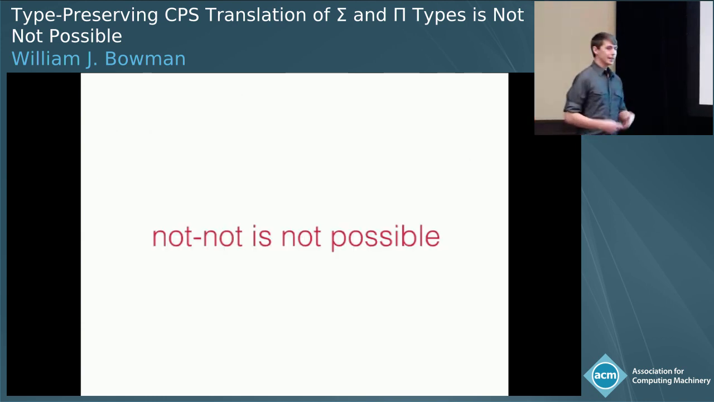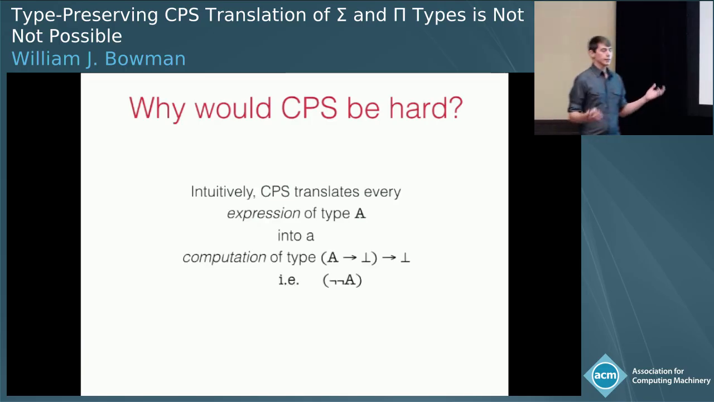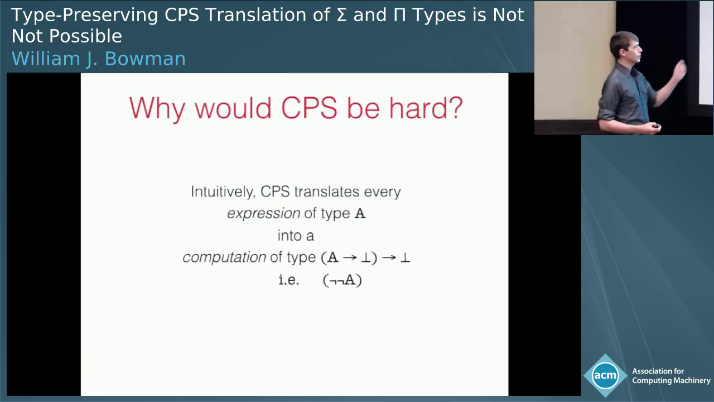Okay, so let's take a quick look at why the not translation, the standard type CPS translation by double negation, is not possible. Now, intuitively, the CPS translation is going to take every expression of type A and turn it into a computation of type A arrow bottom, so not A, right?